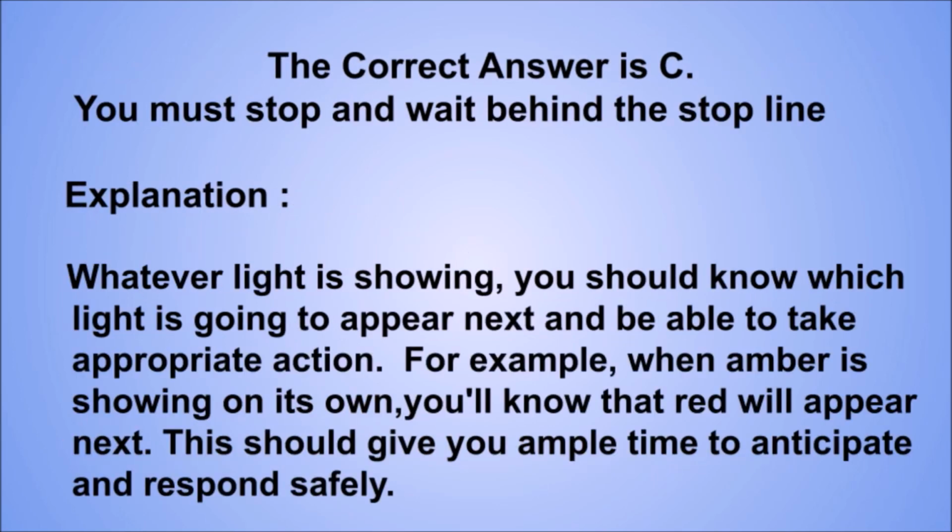Explanation: whatever light is showing, you should know which light is going to appear next and be able to take appropriate action. For example, when amber is showing on its own, you'll know that red will appear next. This should give you ample time to anticipate and respond safely.